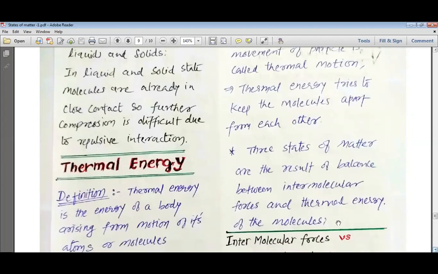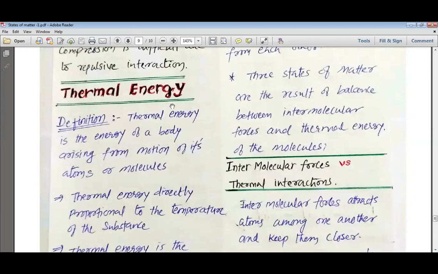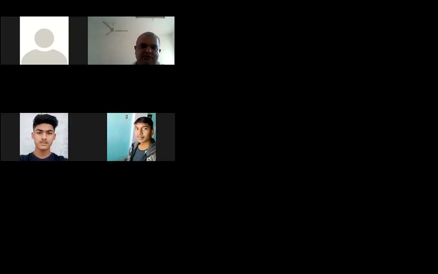My dear students, we are going to study a very important topic known as thermal energy, but we shall study thermal energy in detail in some other period. Let me first tell you the definition of thermal energy. Thermal energy is the energy of a body arising from the motion of its atoms or molecules. So this is how we can truly understand the various interactive forces.